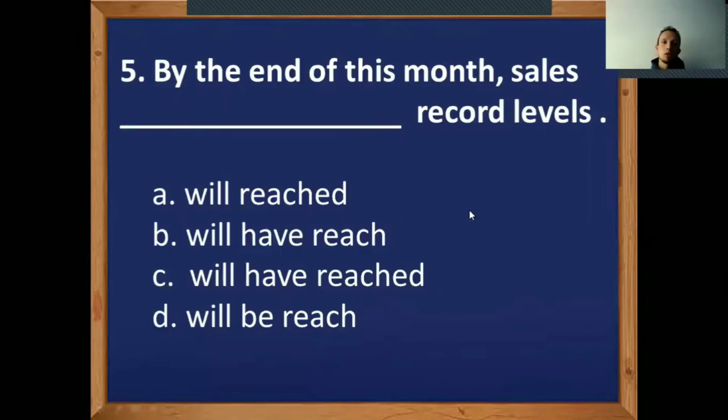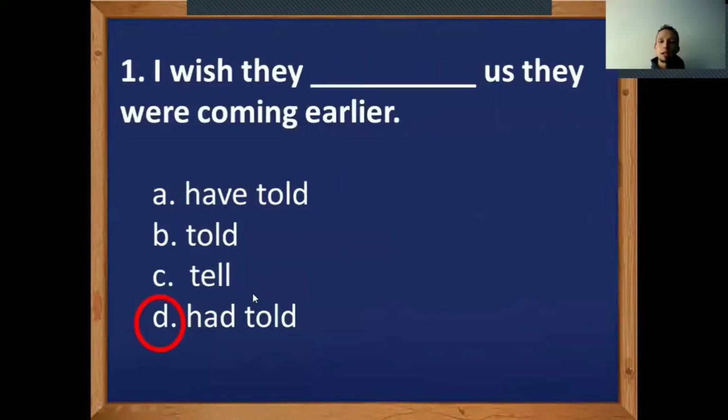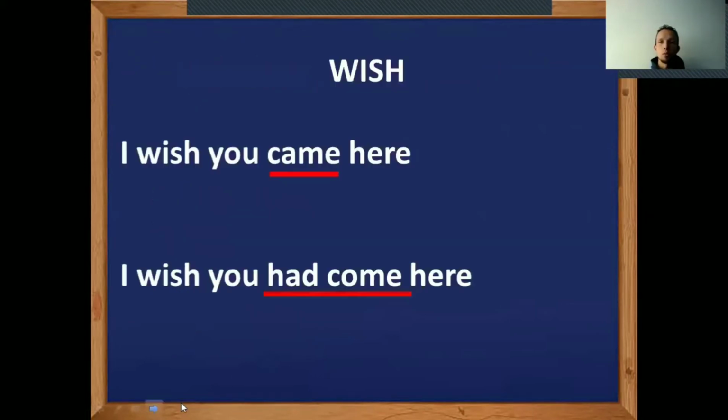In this question number 1, the right answer is the option D. Why? When we use wish, we have 2 ways of using it. One of them is to use the verb in the simple past, and the other option is to use the verb in the past perfect. When I use the verb in the simple past, I'm referring to a situation that I want to be different now. I wish you came here. I wish now in the present time you came here.